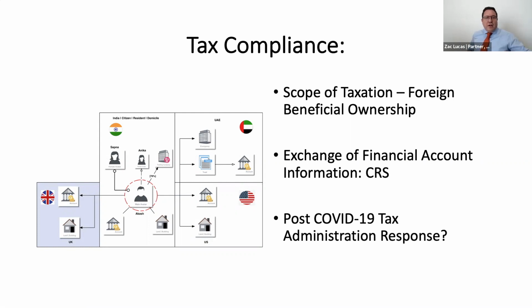For instance, Akash here would be entitled to his personal allowance in the UK. Any source income, so if it's dividends, there'd be no tax deducted at source, but if it's interest income, there'd be some deduction, although the treaty will have an effect on how much can be deducted. And on the UK land, if it's not being held through a company, and of course, Akash is a citizen, resident, and domiciliary of India, so we have no UK complications in that regard.